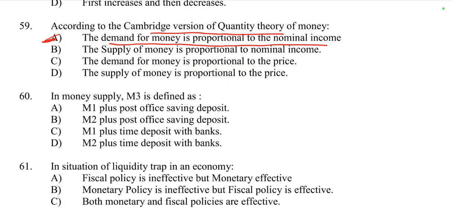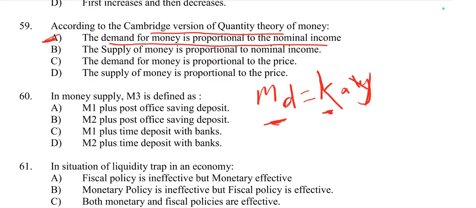This version is represented by an equation: MD is equal to KY. Here MD means the demand for money, K is the proportion of income that people wish to hold as money, and Y is the nominal income. So according to the Cambridge version, the demand for money is proportional to the nominal income.